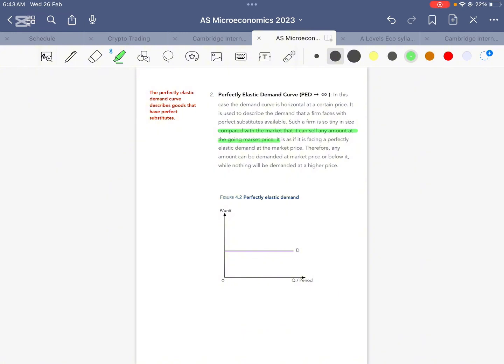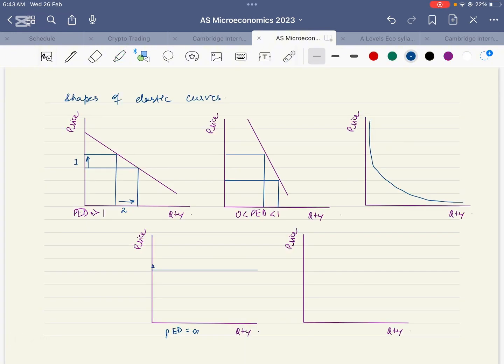It is as if it is facing a perfectly elastic demand at the market price. Therefore, any amount can be demanded at market price or below it, while nothing will be demanded at a higher price.